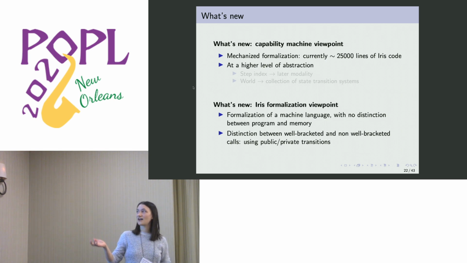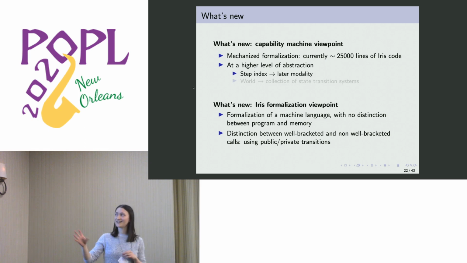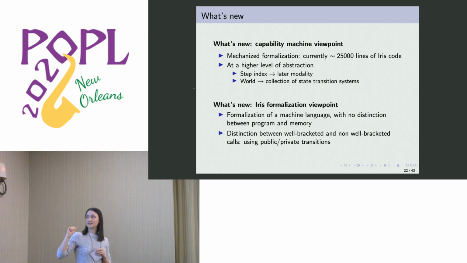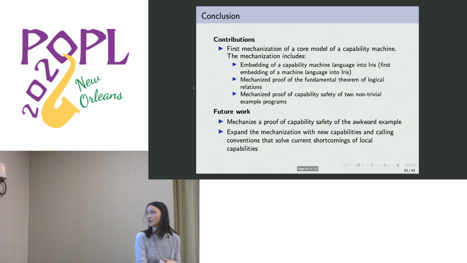And the definition also comes at a higher level of abstraction. I didn't really highlight this, but there's no step index in the actual definition anymore. We now just use the later modality and Iris invariants. And instead of having this world of invariants, we have a collection of state transition systems. From an Iris formalization viewpoint, it is a formalization of a machine language with no distinction between program and memory, which we don't know of any other examples of so far. And we are also able to distinguish between well-bracketed and non-well-bracketed calls using public-private conditions, which we also didn't have an example of before.